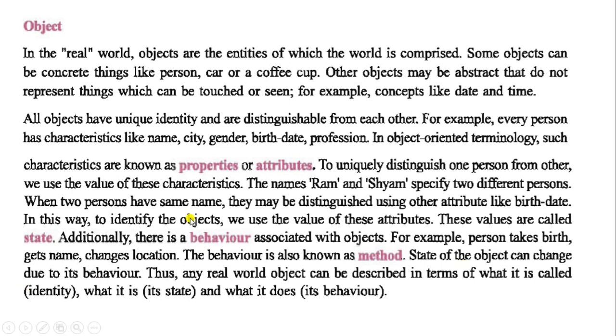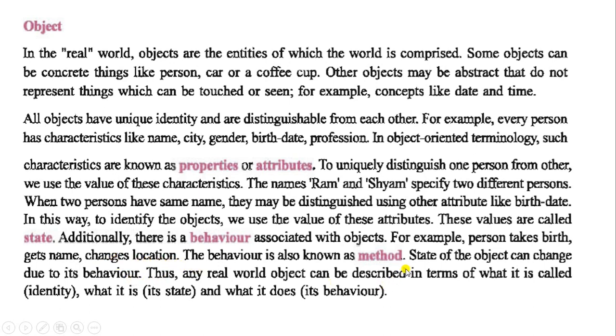Okay, recently we discussed that the values are called a state. Like suppose giving the birth date, we give the value like birth year, 1991, 1990. So these are the values, and these values are called a state, and additionally behavior.